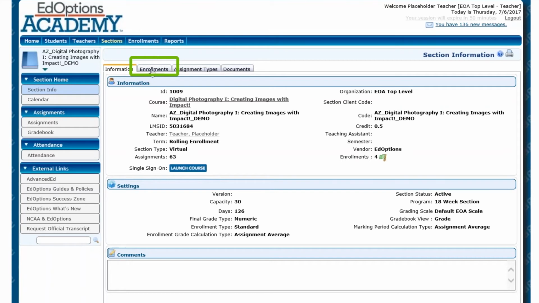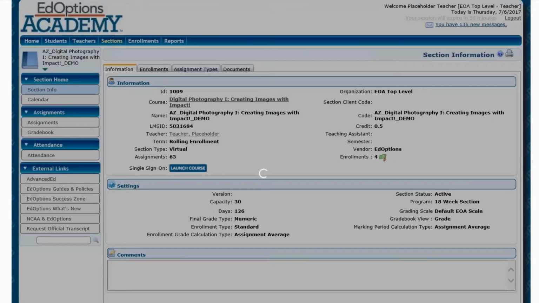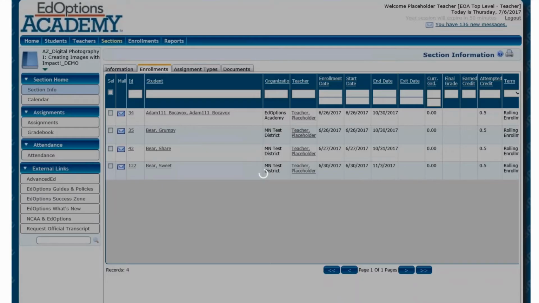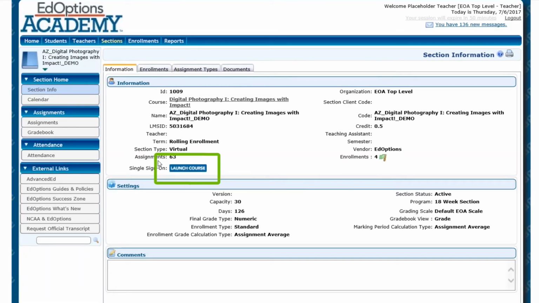associated with that section. So I can go to my enrollments tab, and I can see that there are 4 students in that section. I also wanted to point out that you can click Launch Course. That is how you will get into Plato Courseware. And we will do that at the end of this training, but I just wanted to make note that this is located on the Sections tab.